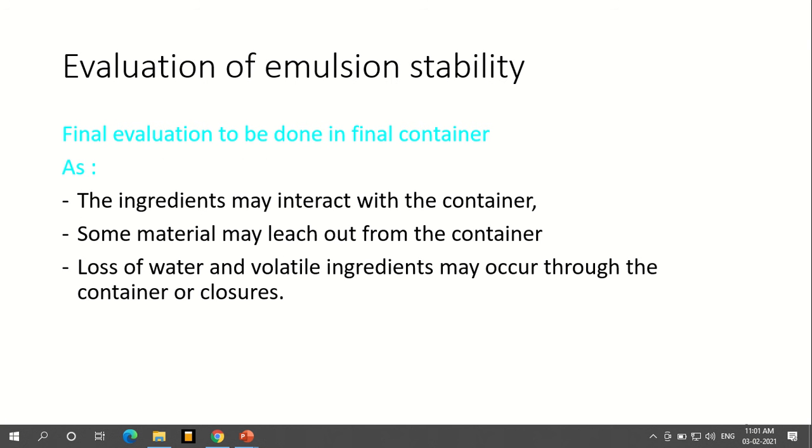Because of the change in ratio, the phase inversion takes place. So that is what the instability is all about, which we need to evaluate first, and we will rectify and solve it, so we can make proper stability of the emulsions.